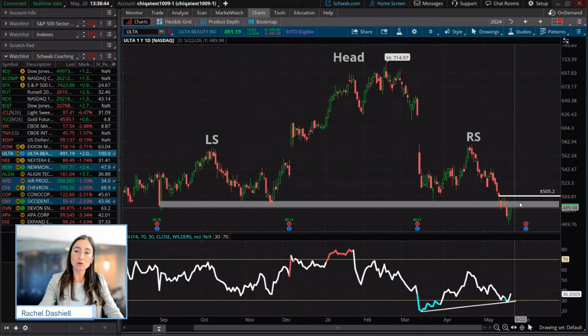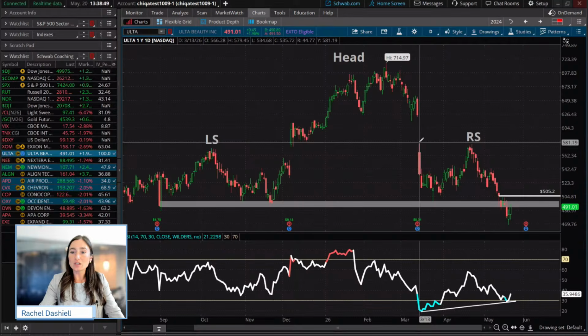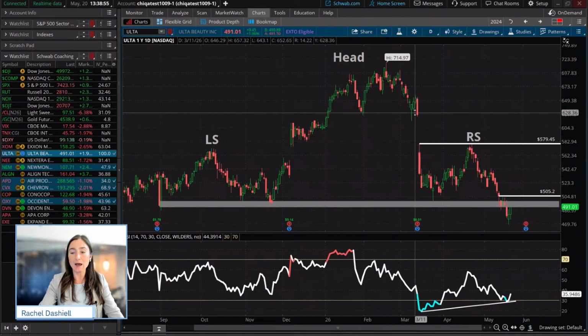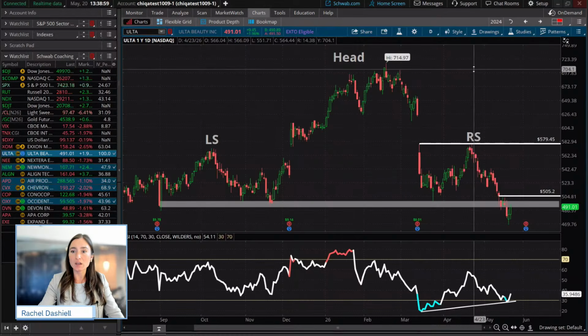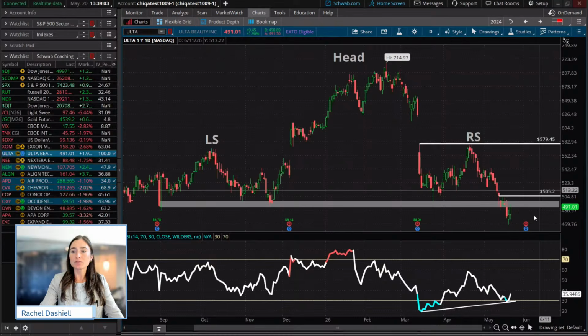If this does end up being a failed pattern, where you may see a move to the upside first would be right around that 580 level. You see that there is a huge previous earnings gap there. You also see the right shoulder really taking shape there. And so there are quite a bit of levels there.